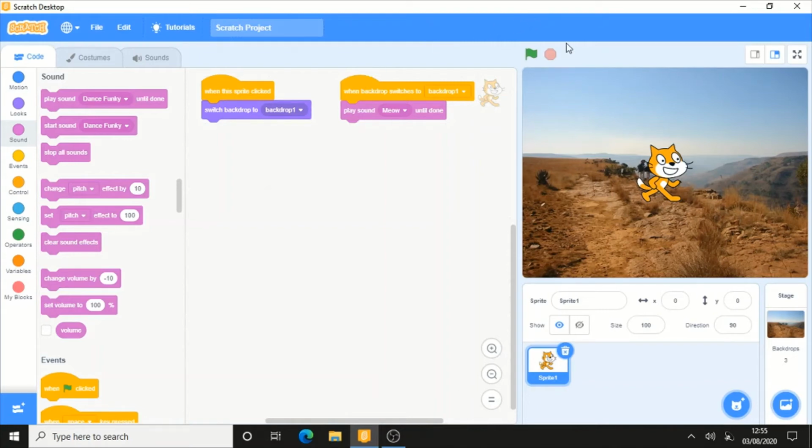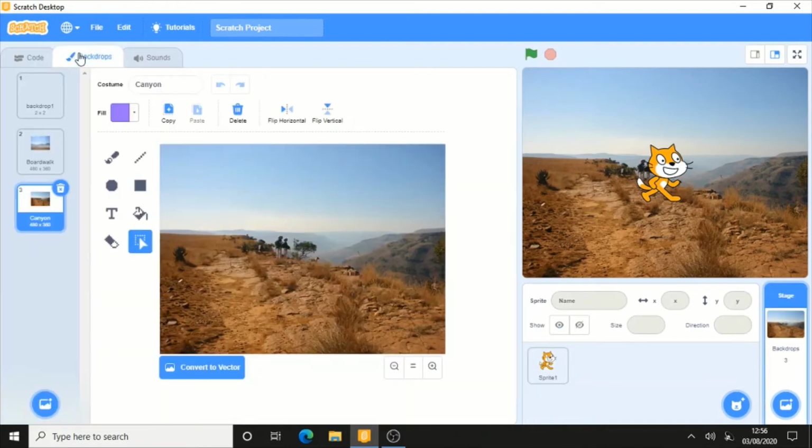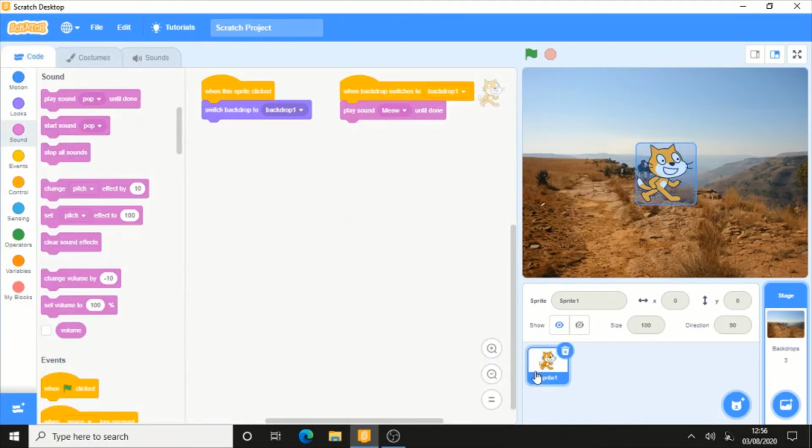So now what will happen is when I click on the sprite, it will change the backdrop to the white background we have here. When the backdrop switches to backdrop 1, it also plays the meow sound, and just see the magic.